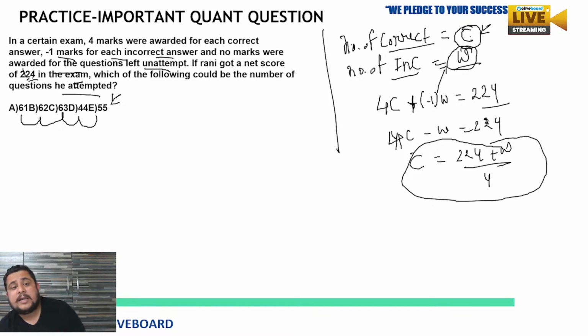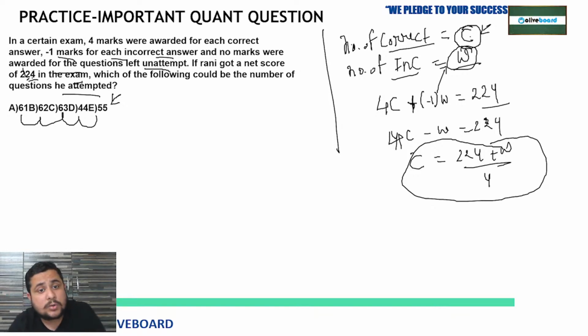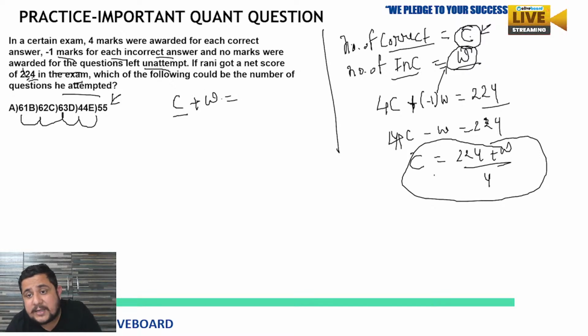So this we are getting here, but we are not getting the answer. What are they asking? Which of the following could be the number of questions he attempted? So the total number of questions he attempted is what we have to calculate. That will be the sum of the correct questions plus wrong questions. Now we know C is equal to 224 plus W upon 4.